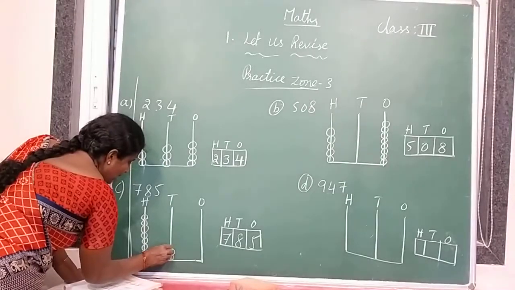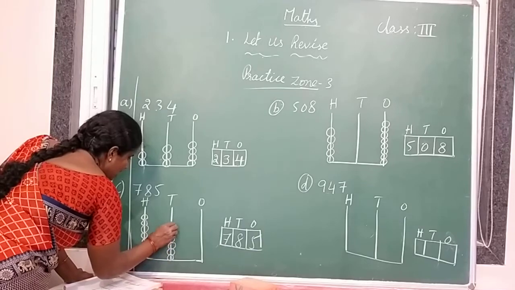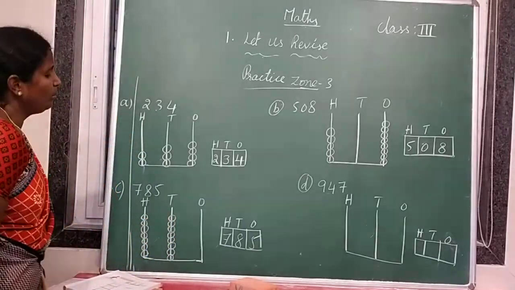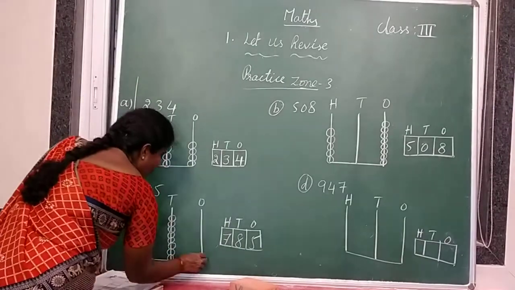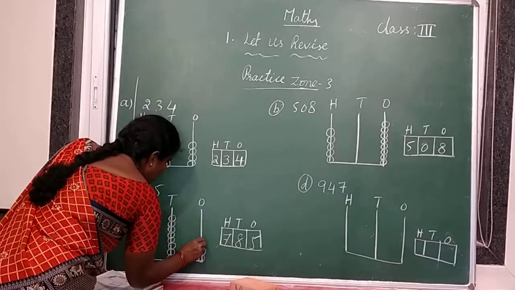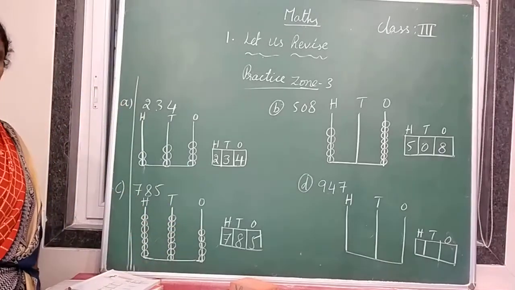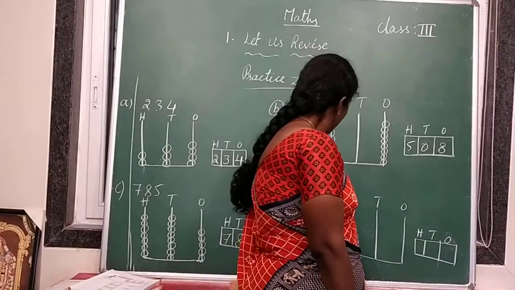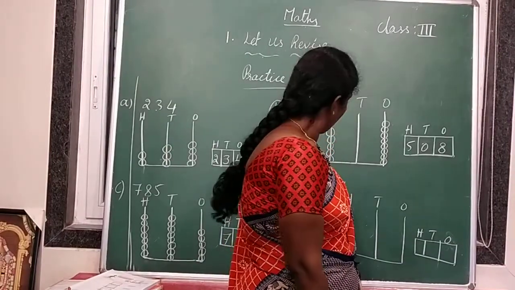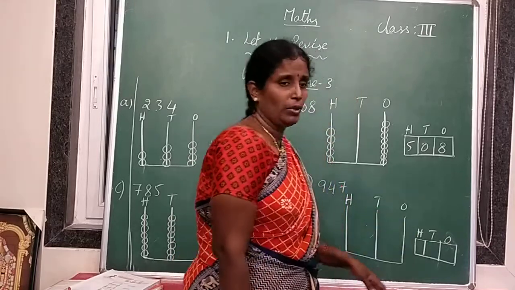So 8 beads on the tens spike. 3, 4, 5, 6, 7, 8. How many ones are there? 5 ones. So 1, 2, 3, 4, 5 ones on the ones spike. Understood? And next 947. Same, first write this number on the place value table.